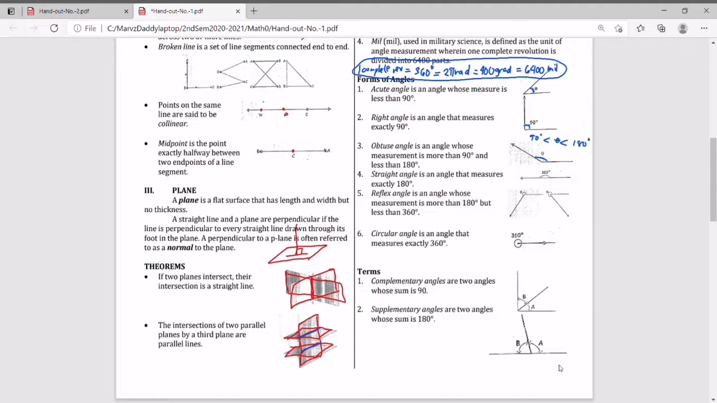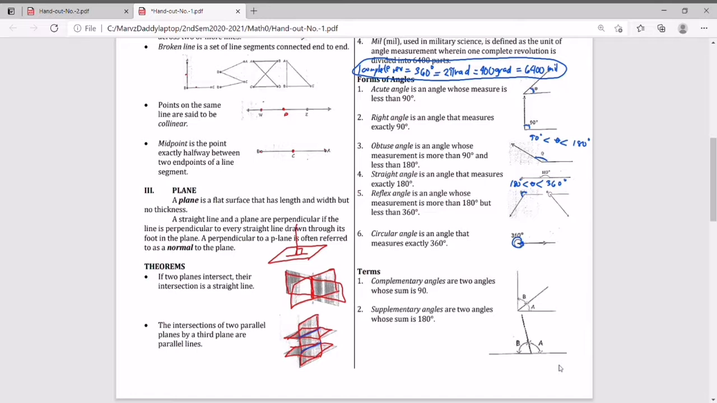Straight angle is an angle that measures exactly 180 degrees. So this one, this is a straight line. Reflex angle is an angle whose measurement is more than 180 degrees but less than 360 degrees. So this is the reflex angle. So a reflex angle is greater than 180 degrees but less than 360 degrees. Circular angle is an angle that measures exactly 360 degrees. So it is one complete revolution.